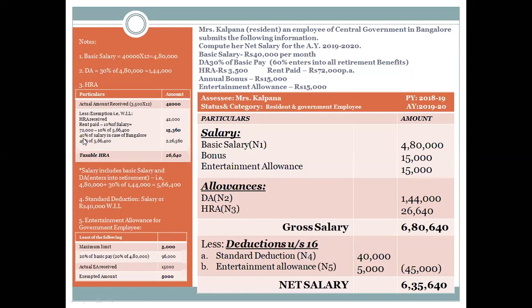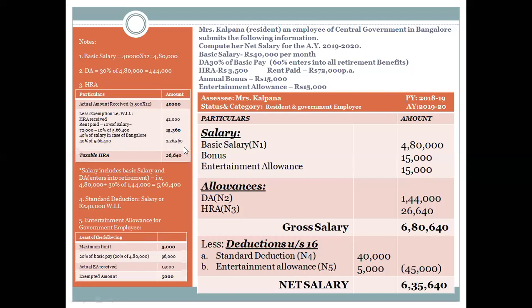Then the third point is either 50% or 40% of salary. Here the person's residence is located in Bangalore, not one of the 4 metropolitan cities where we'll have to assume 50% of salary. The 50% will be taken only if the house is located in Delhi, Mumbai, Chennai, or Kolkata. If the residence is not located in any of those 4 places, then it is 40%. In our question, it is Bangalore, so I'm going to take 40% of the salary.